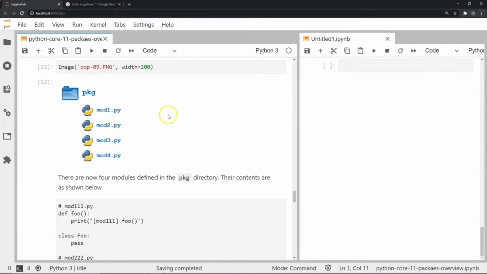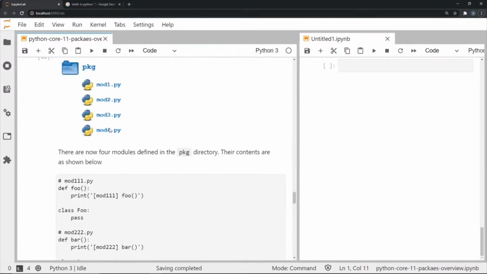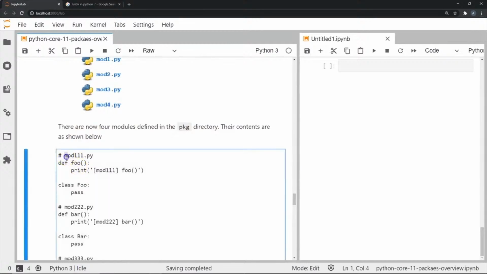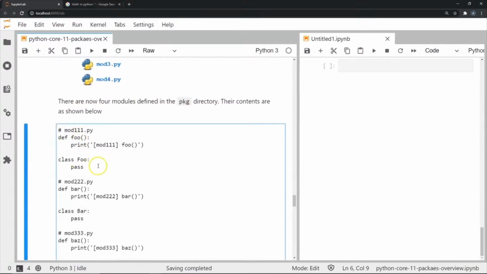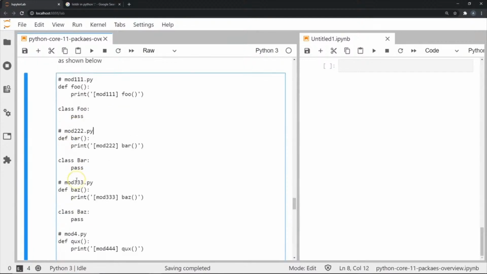Now I'm going to show you another type of importing from a package using the star operator. So I have this package pkg once again. Now I'm going to store 4 different modules within this package: mod111.py, mod222.py, and I've already done this. So you don't need to bother about seeing me doing it right now, because I've already created these files.